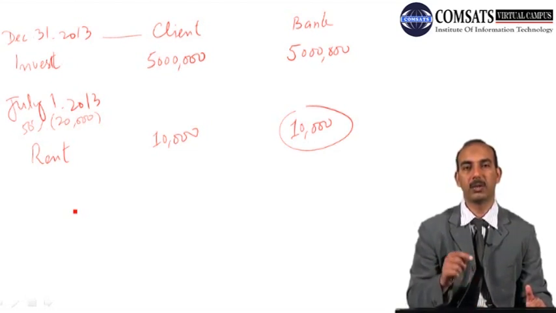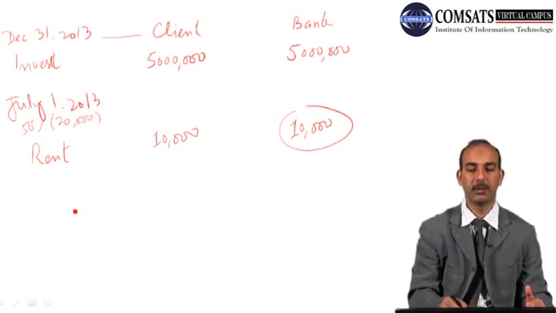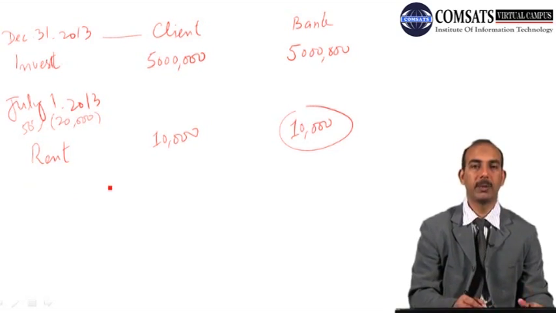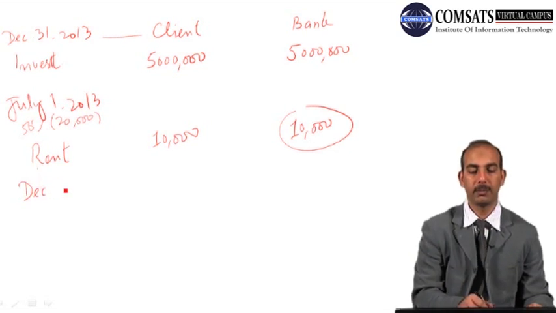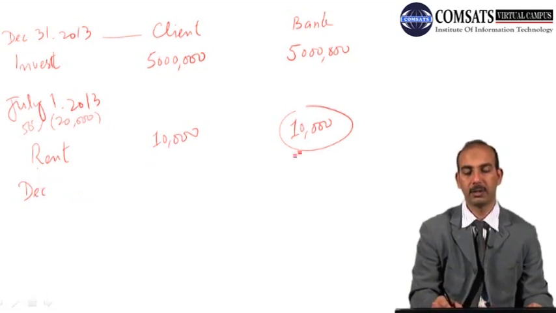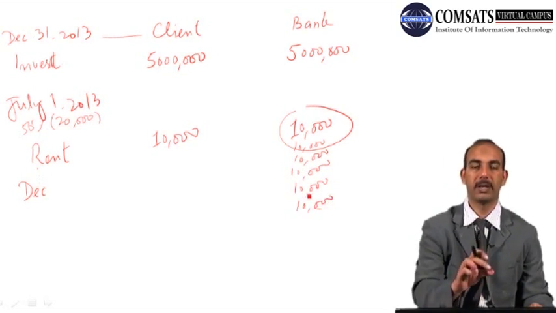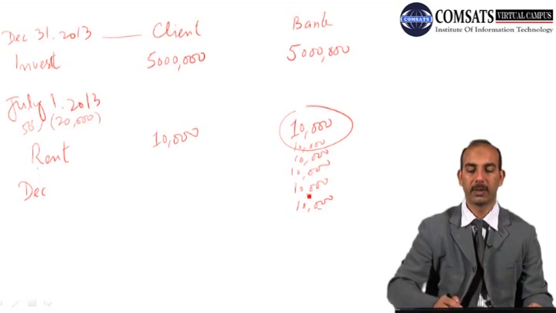And after that, on July the 1st, the first installment will be due. This rent will be paid for 6 months, and until December, the client has made payments of 10,000 each 6 times, and it can be made in a lump sum amount, that is rent from July to December, 60,000.